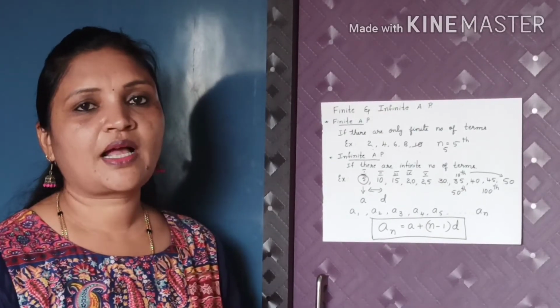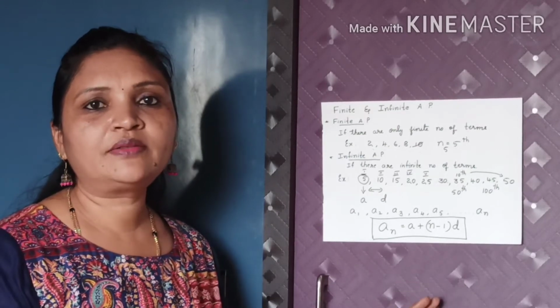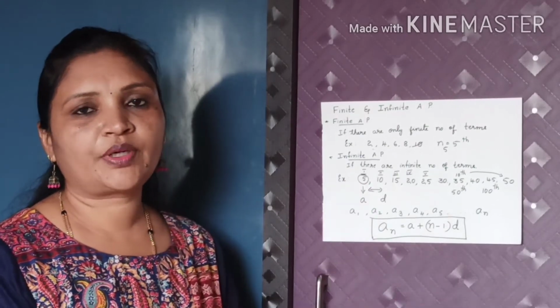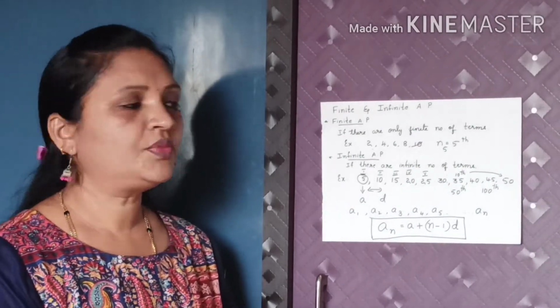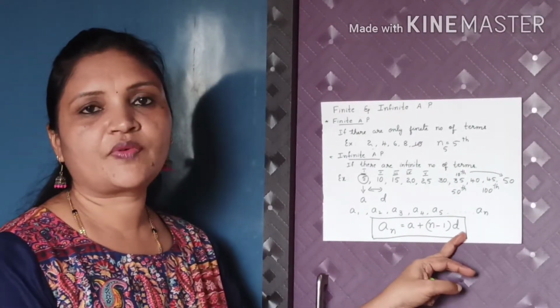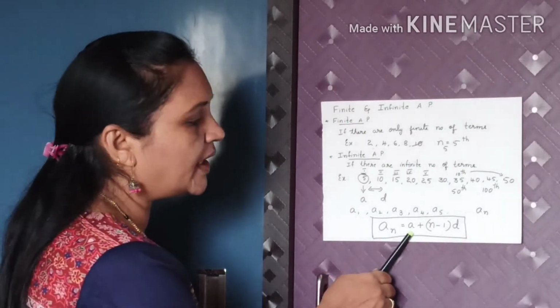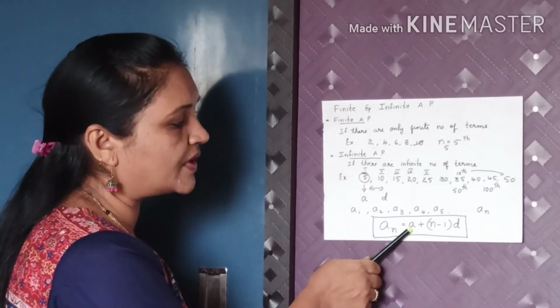Next I will show how to find the given term using the formula an is equal to a plus n minus 1 into d. So here a, you know already, a is the first term.